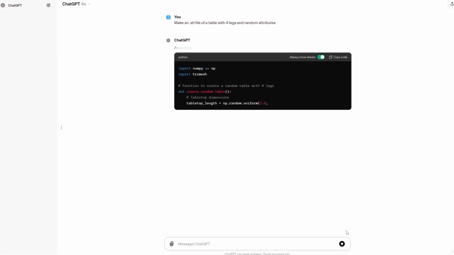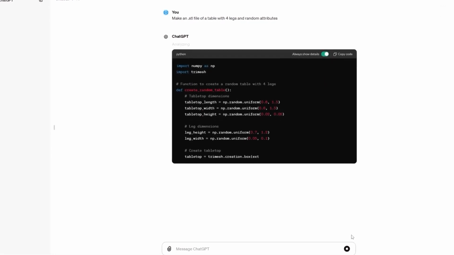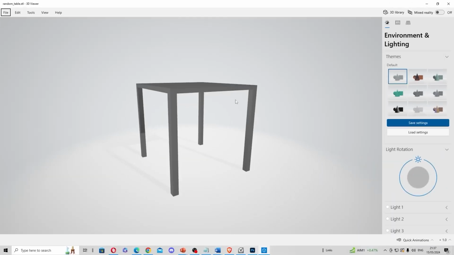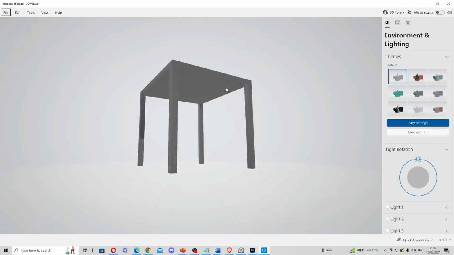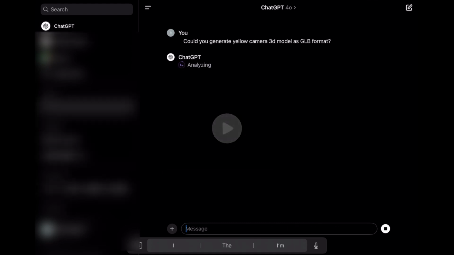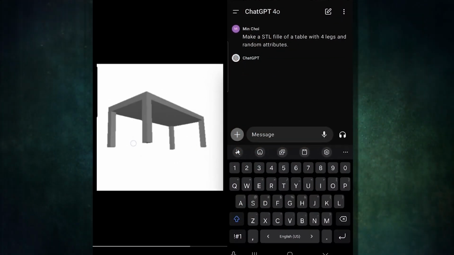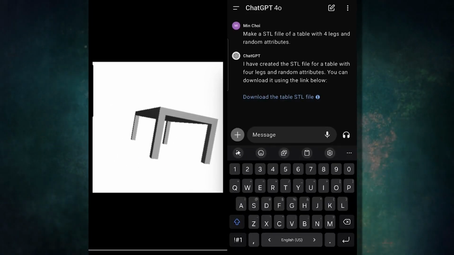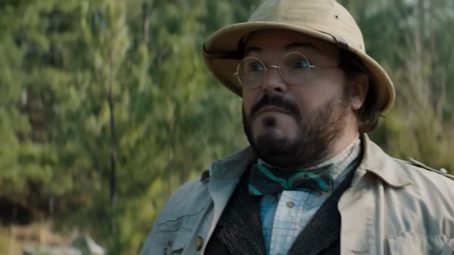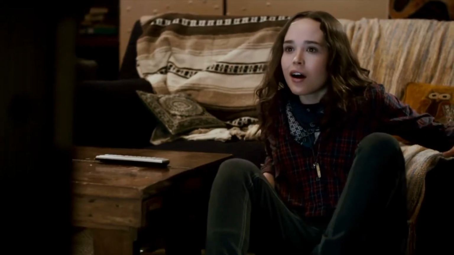It gets even better when you consider the fact that the GPT-4o model can create 3D models in under 30 seconds from a text prompt. You could create and visualize detailed models without specialized software or expert-level knowledge. Here is a video showing how one user creates a 3D model with a simple prompt in a matter of seconds. But if you think this is insane, wait until you see these next use cases of GPT-4o.